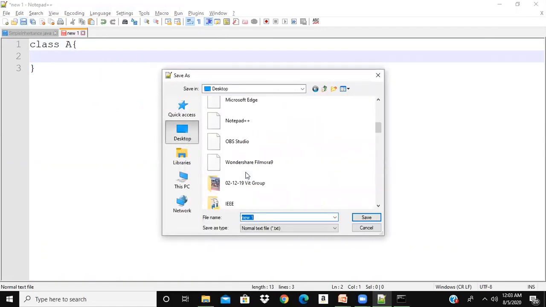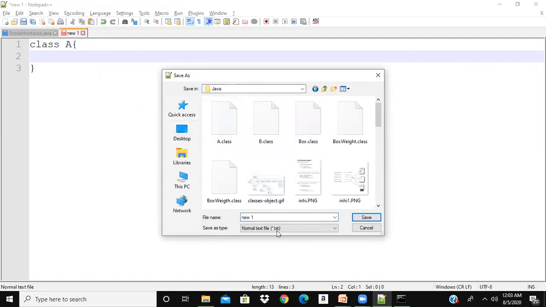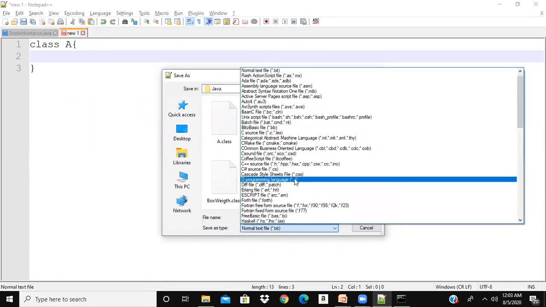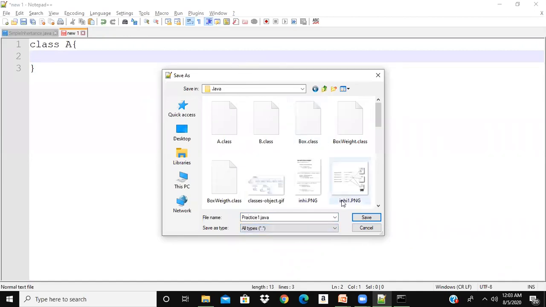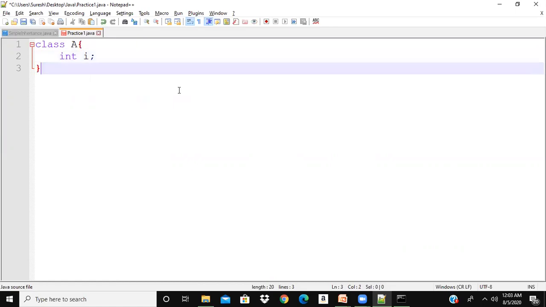Inside, I'm declaring one variable, int i. That's all. Let us make it very small.